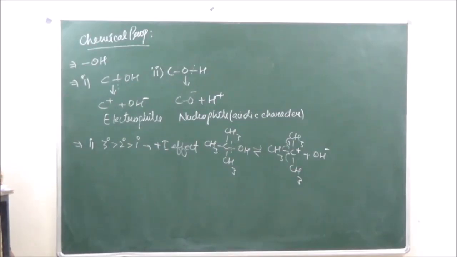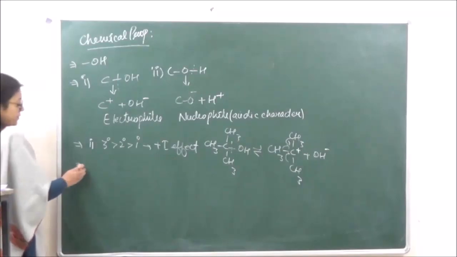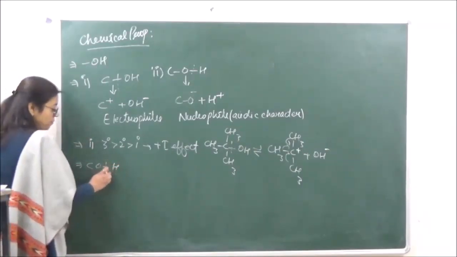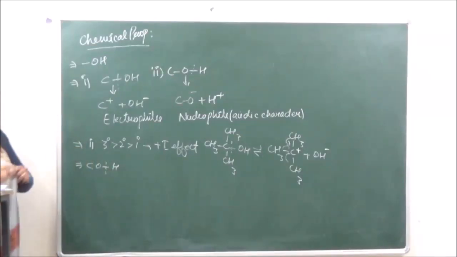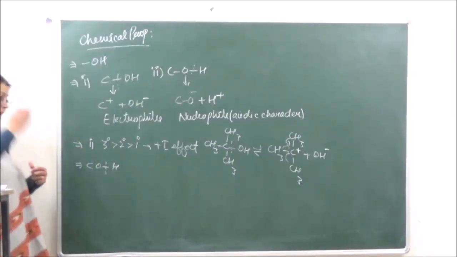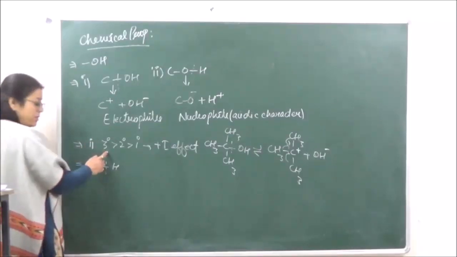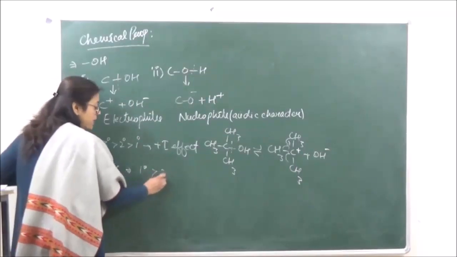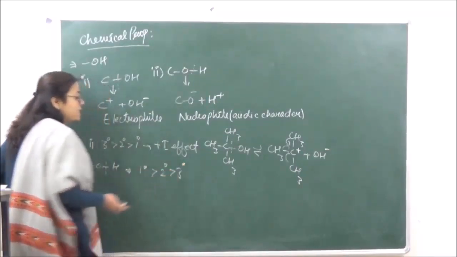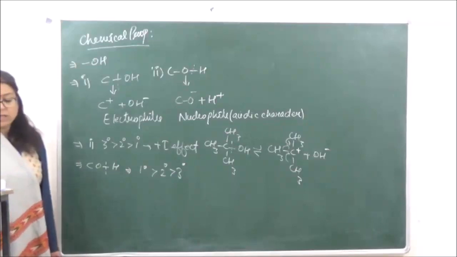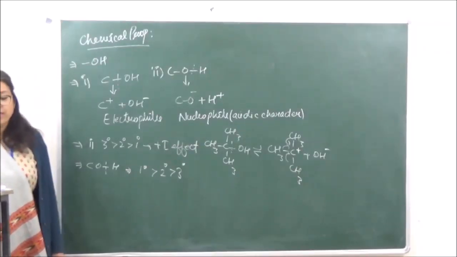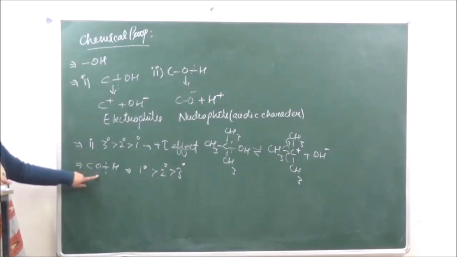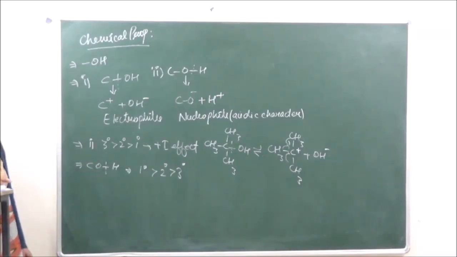Okay? Now when we are talking of the other type of cleavage, that is the cleavage of the OH bond, the order of reactivity is opposite to what we've seen over here. The order of reactivity is 1 degree most reactive, then 2 degree and then 3 degree. So the order followed is totally different. C-O cleavage follows this order, and OH cleavage follows this order.